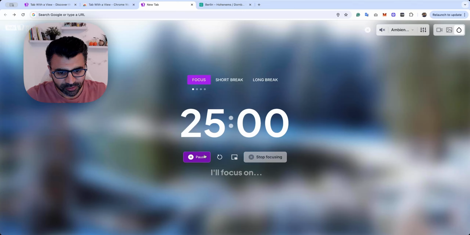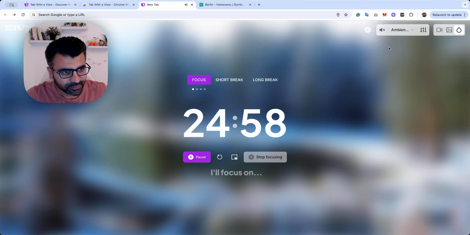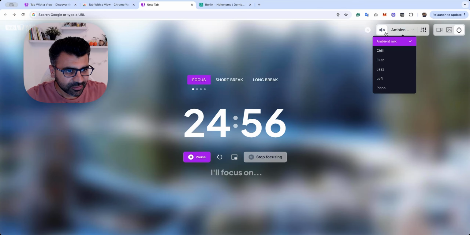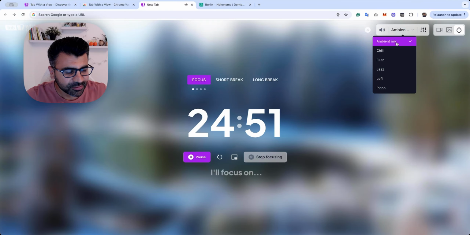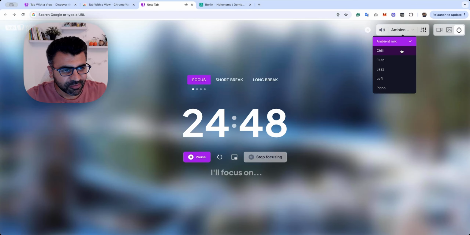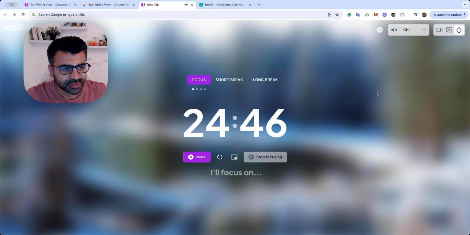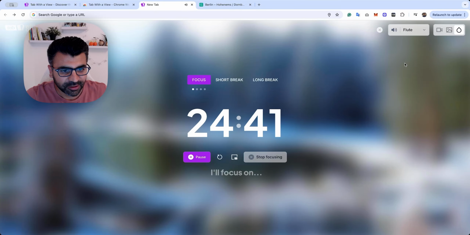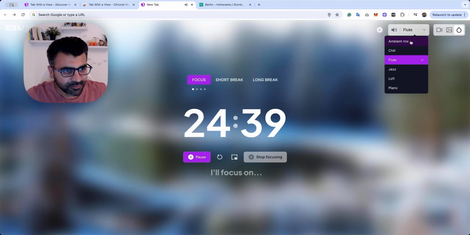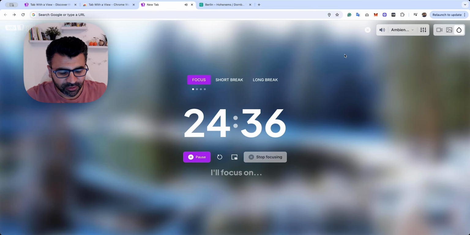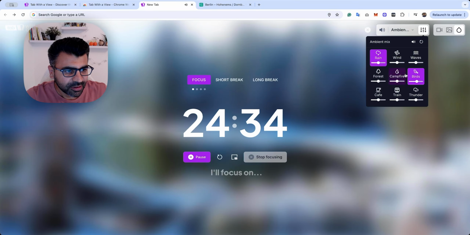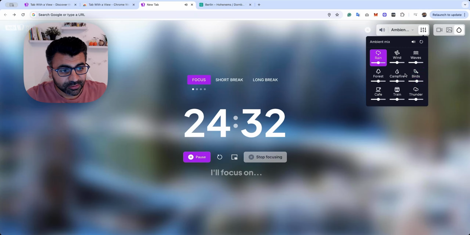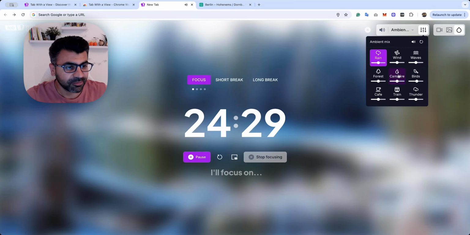When I start the Pomodoro timer here, I can also select a sound. So I will switch it on. Right now it's in ambient mode, but I can also select a different track, for example, chill. But not everybody is a chill guy. So you can also select a different track like flute. And if you go back to ambient, you can customize your own sound. For example, I really like listening to the sounds of bird chirping when I'm working. So I always keep that on.